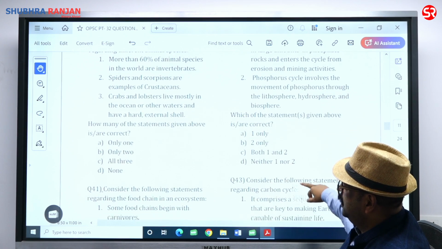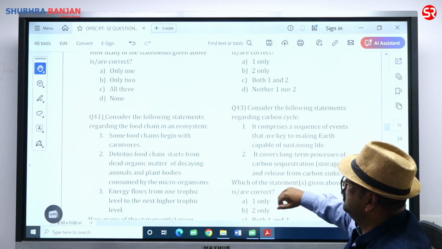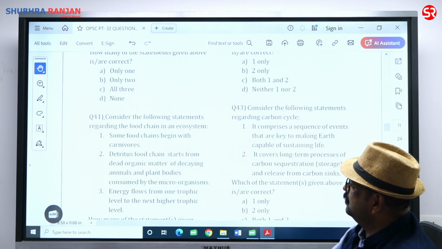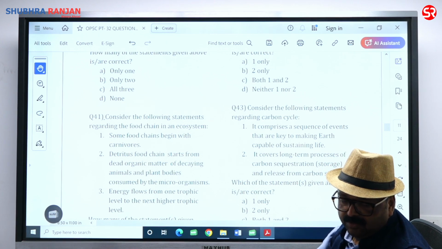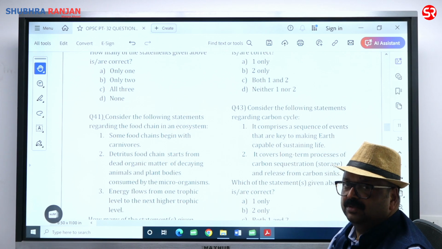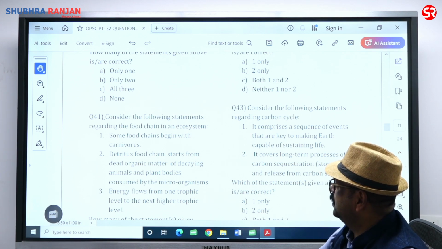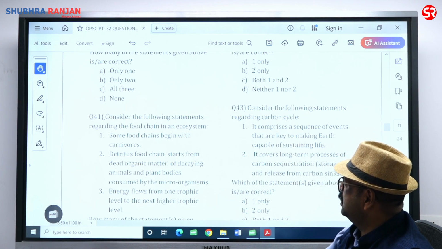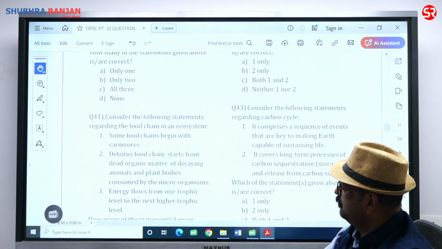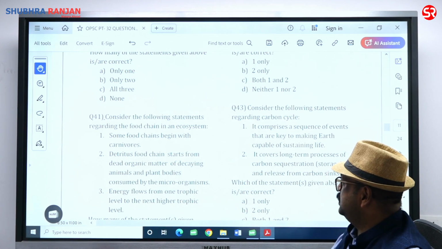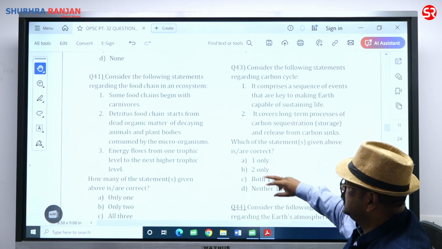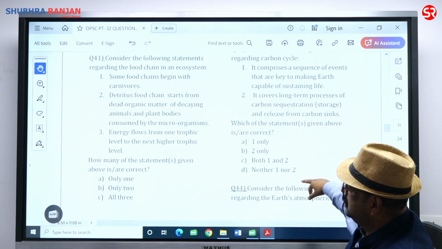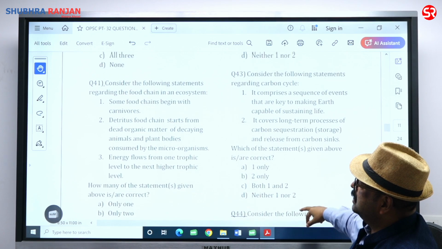Question 40, alpha. Consider the following statements regarding the food chain in an ecosystem. Some food chains begin with a carnivore. When did this happen? A food chain beginning with a carnivore? Which carnivore eats a carnivore first? Detritus food chain starts from dead organic material of decaying animal and plant bodies. That is right. Energy flows from one trophic level to the next higher trophic level. That is right. 2 and 3 are correct. So 2 statements are correct. It is beta, 41 beta.